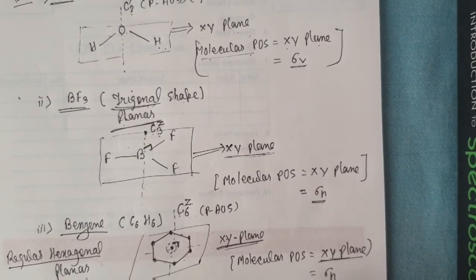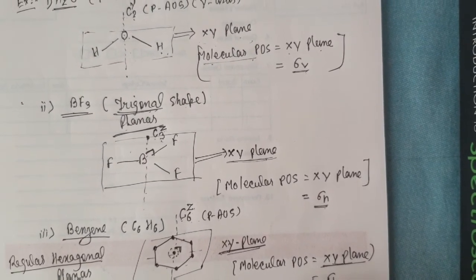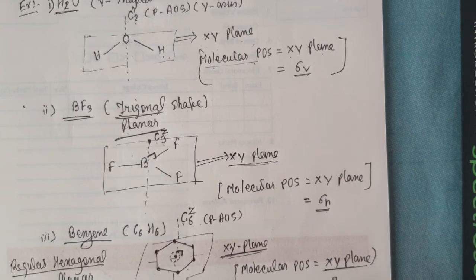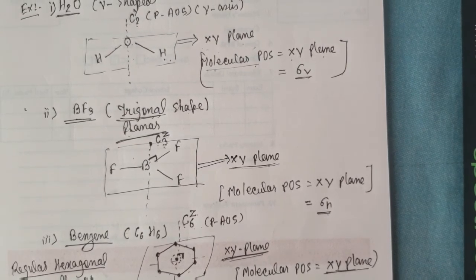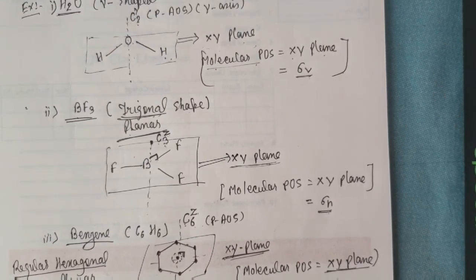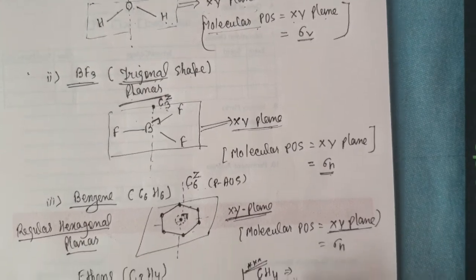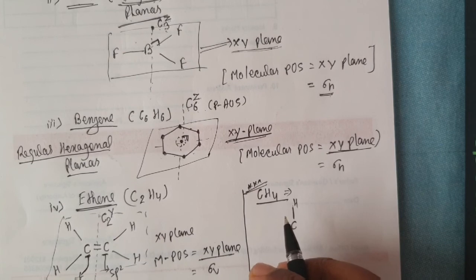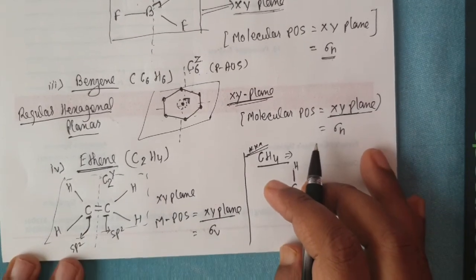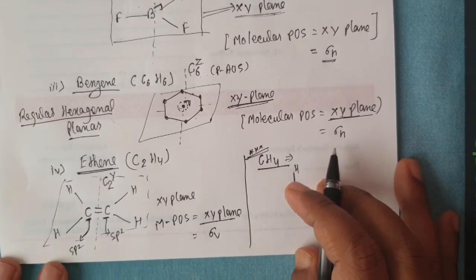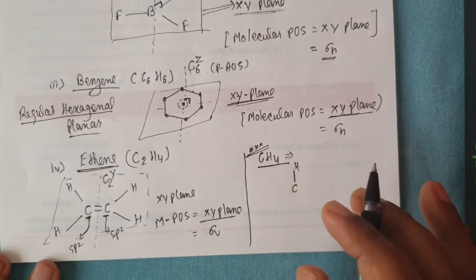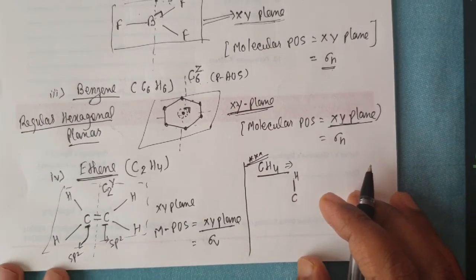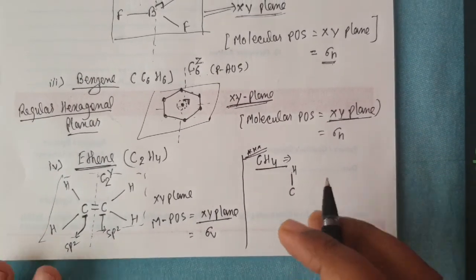If you talk about CH4, then you know its structure is tetrahedral.